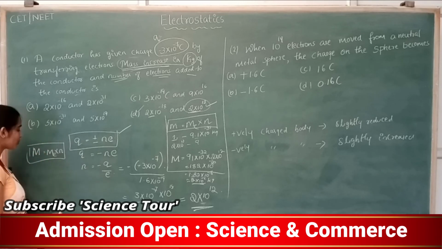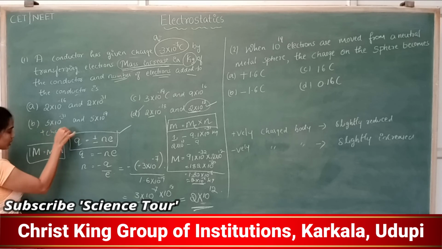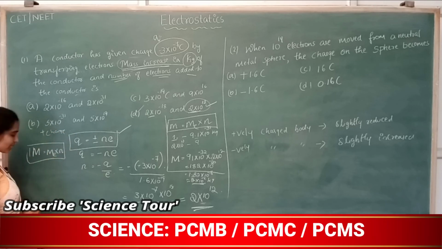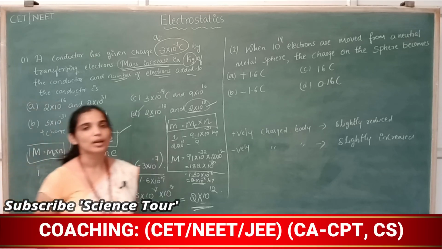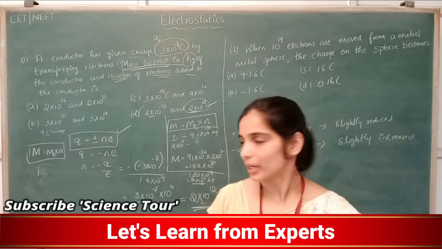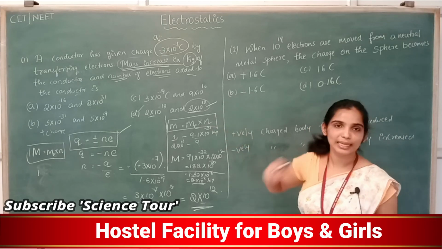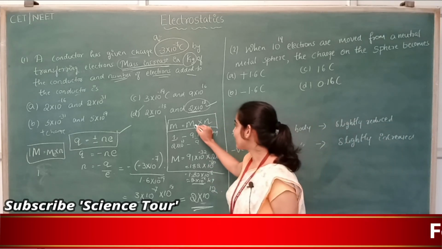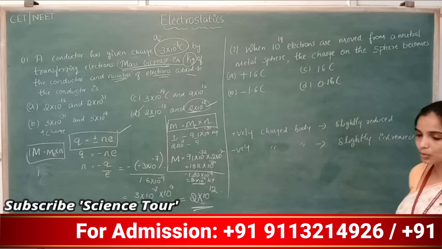Another formula will also be there for positive charge. For positive charge, if the number of protons is given, then you can say that the mass of that body is equal to, so instead of electron mass here you can substitute proton mass and the number of protons added to that body. So it depends on how the question is given. Now the question is given as electrons are added, so mass of electron into number of electrons added to the conductor. Let's move to the second question.